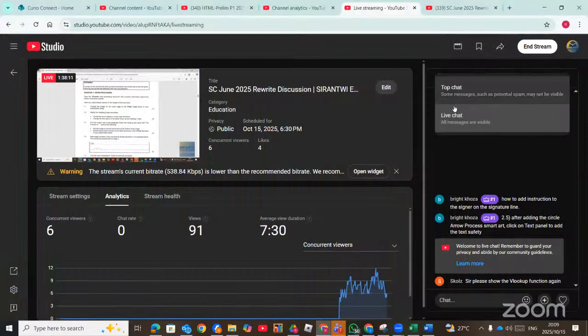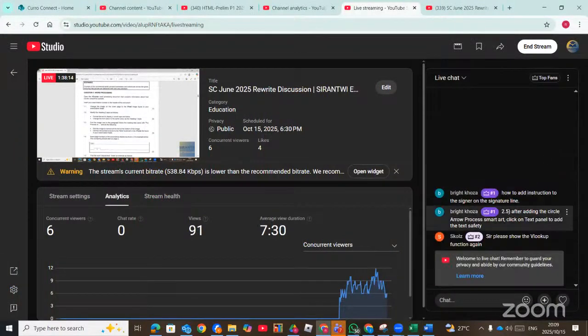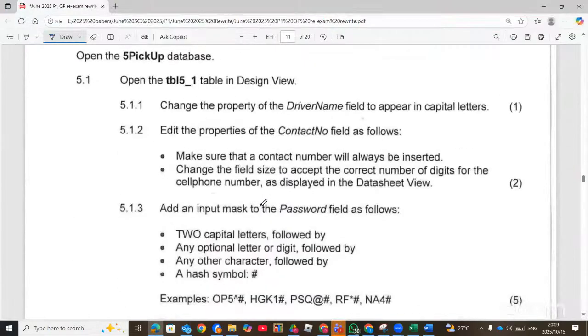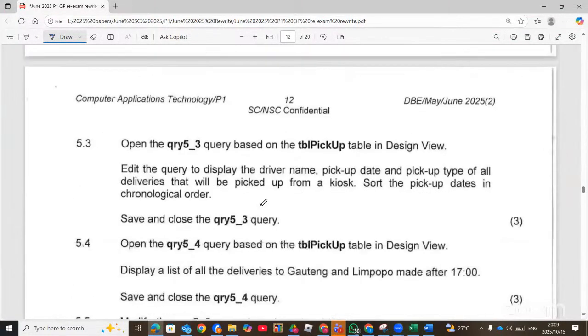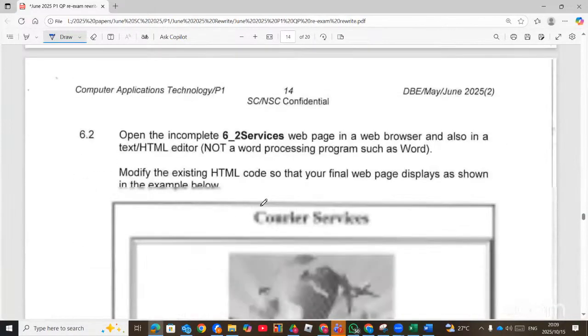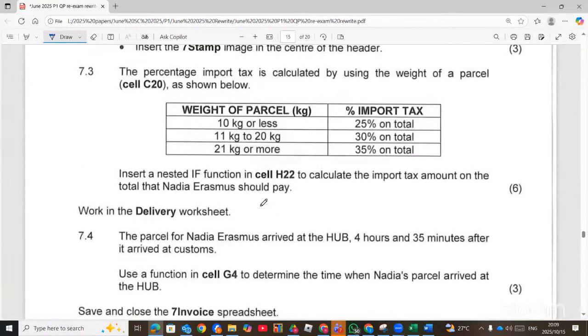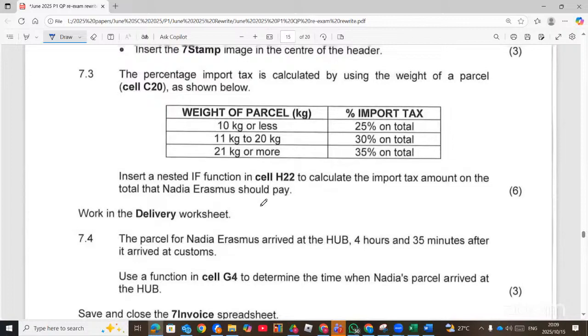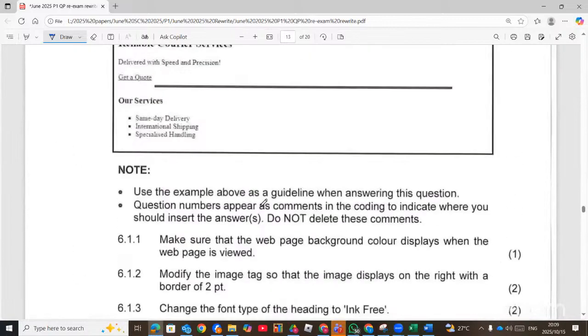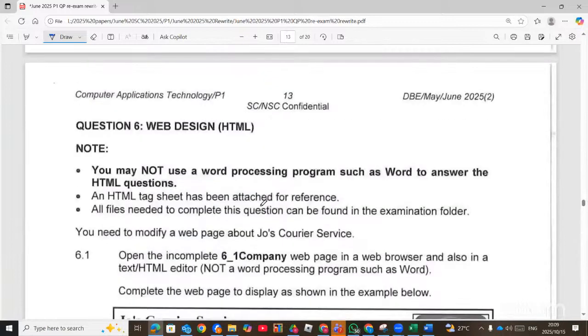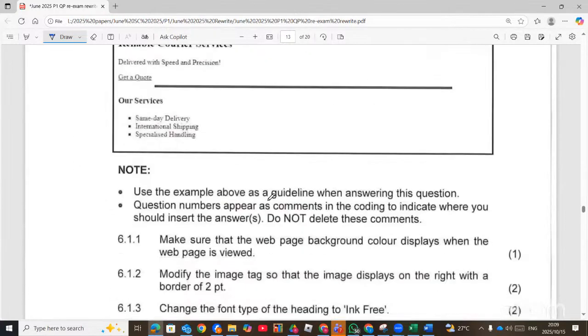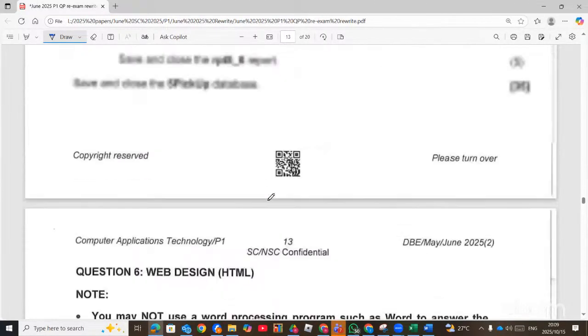Now we can move straight to the next question. That is spreadsheet for you. We are done. We are moving to database. And if we have time, we can look at HTML and then the other questions. If there's no time, we will postpone this one to tomorrow, or possibly Friday. If it's tomorrow, we will start a bit earlier to complete it. We can start our lesson early tomorrow so that we'll be able to complete these questions.